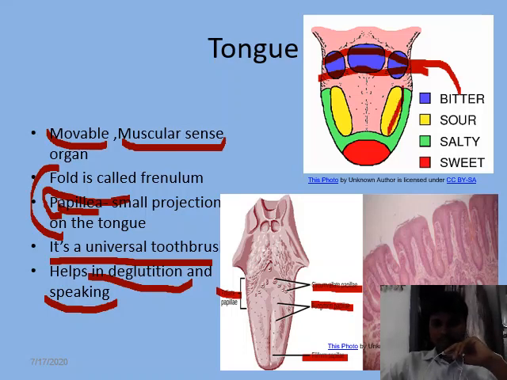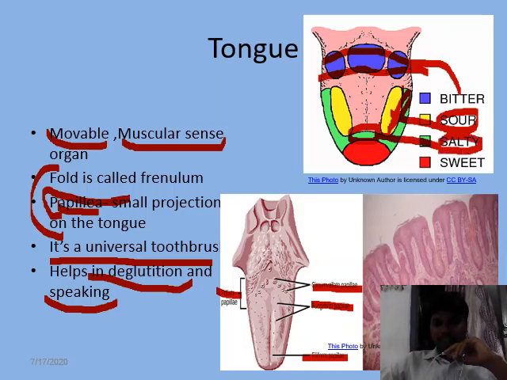And these are the foliate papillae which are present here in the yellow color, and they will taste the sourness, and just before that we find the fungiform papillae. They will taste the saltness, and at the very edge we find filiform papillae. They will sense the sweetness.